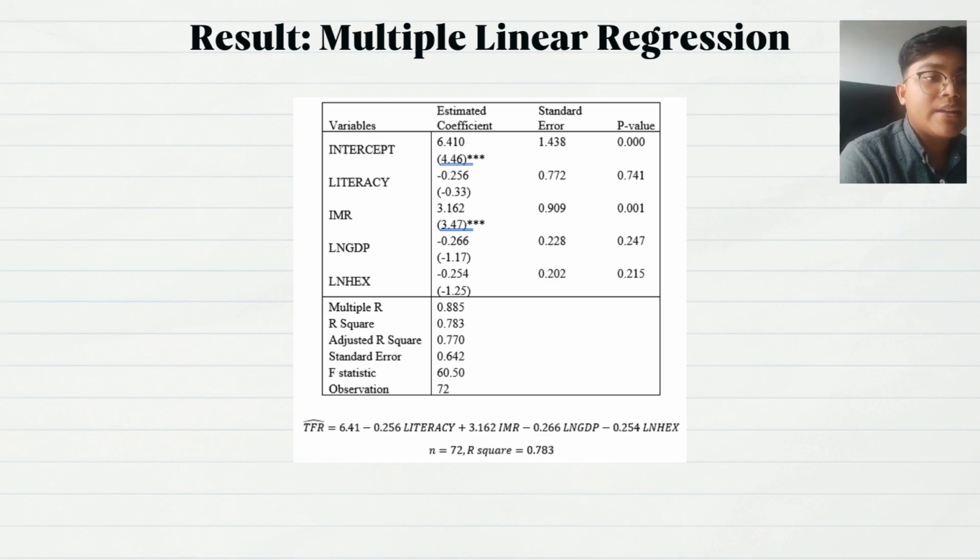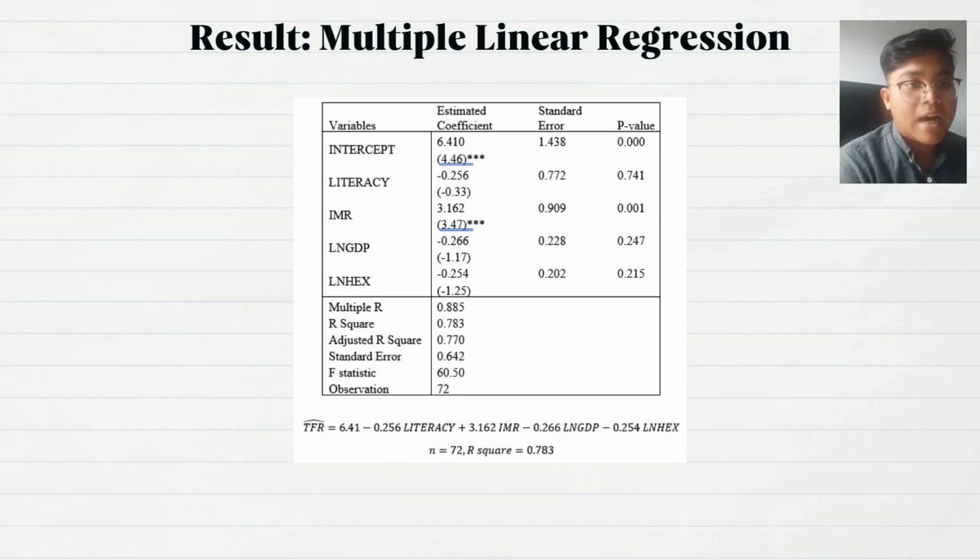Next, the infant mortality rate, IMR, is helpful in checking the impact on fertility by applying the first order condition of TFR with respect to IMR while keeping the other variables constant, which is ceteris paribus. The coefficient of 3.162 indicates that a 1% increase in infant mortality rate, IMR, will increase the average number of children per woman, which is TFR, by 316.2%.